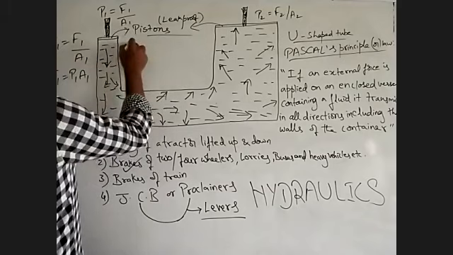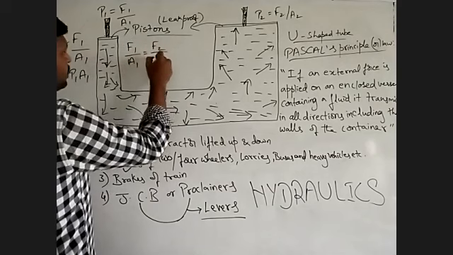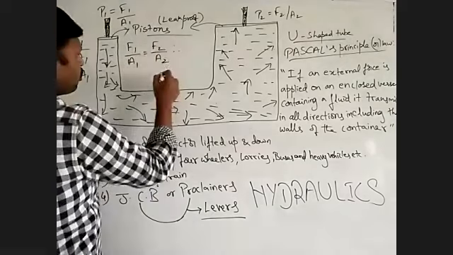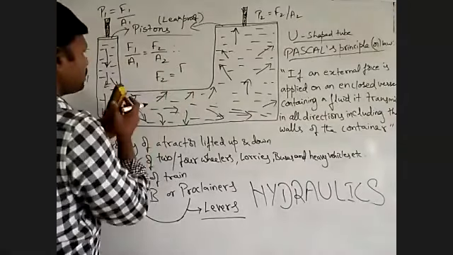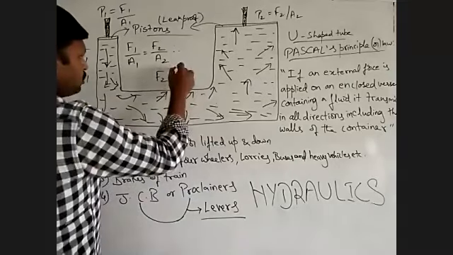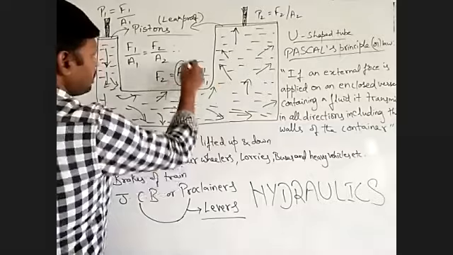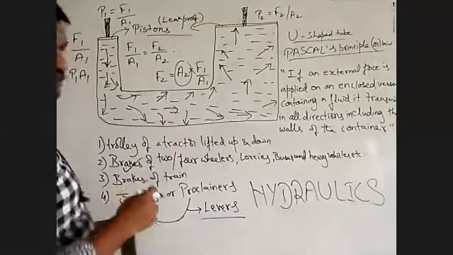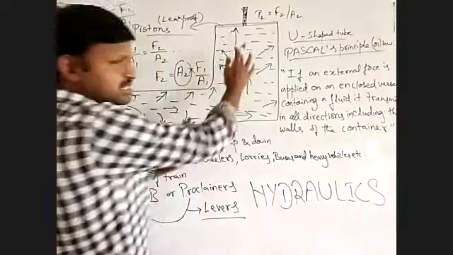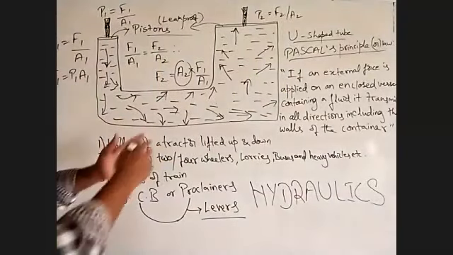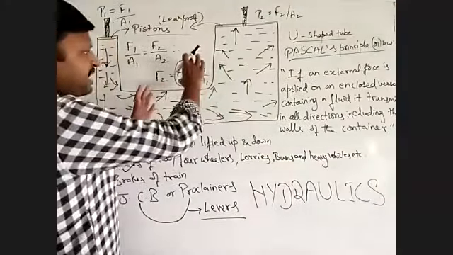Okay, look here. F1 by A1 equals F2 by A2. So what do we get for F2? F2 equals A2 into F1 by A1, right? So this is multiplied by this factor. What is that factor? The entire area of cross section of the right side limb is multiplied by this factor.